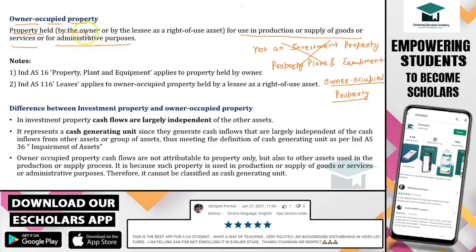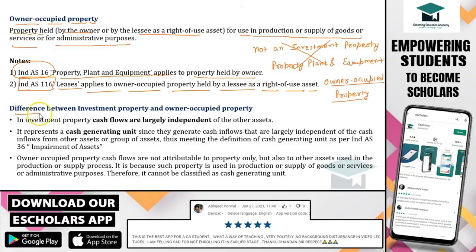If these properties are held by the owner, then it will be covered by IND AS 16, that is property, plant and equipment. If these properties are held by the entity under a finance lease or right of use asset, then it will be covered by IND AS 116. Leases applies to owner occupied property held by a lessee as a right of use. Okay, so hopefully it is clear to you.